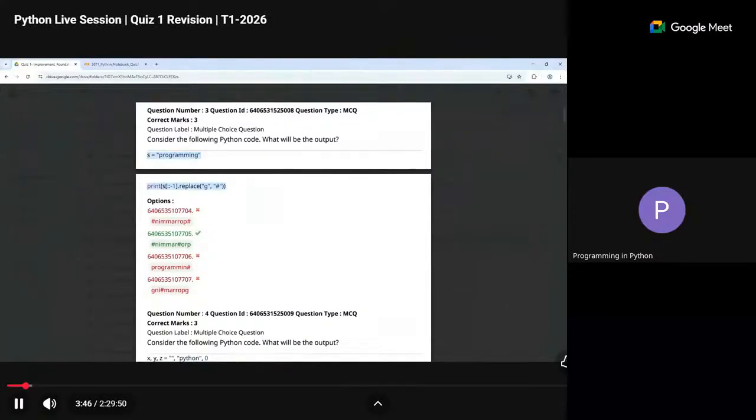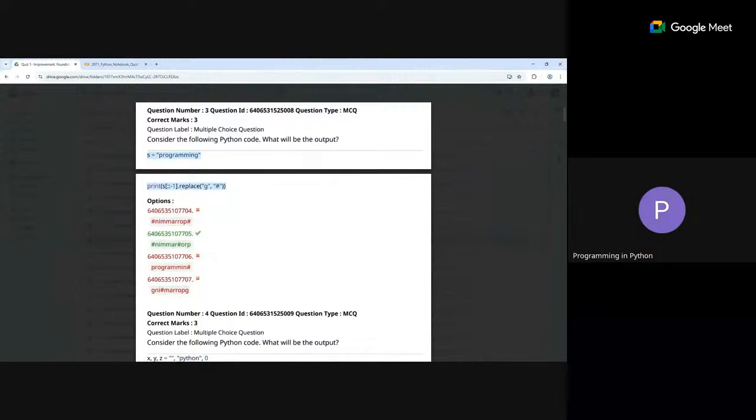And sometimes it may be small segments of code also, like in this particular case, only 2 lines. But nonetheless, the idea remains the same. You have to read the code, understand what it's trying to do, and accordingly predict the output. This is predominantly the kind of question that we're going to see throughout this paper. So we are starting with this string equal to programming, and then it says we're going to print what?